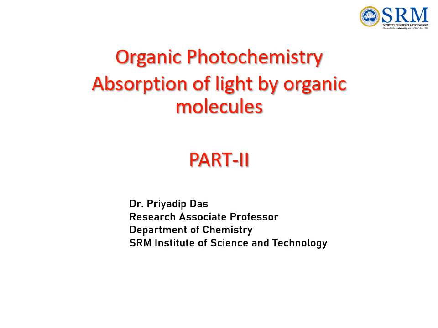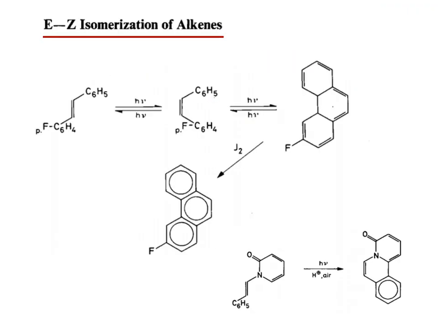Today, we are going to discuss the continuation of our previous lecture, that is organic photochemistry, absorption of light by organic molecules, part 2. So today we are going to discuss E-Z isomerization of alkene. One of the most important aspects of the photochemistry of alkene is the E-Z isomerization around the carbon-carbon double bond.